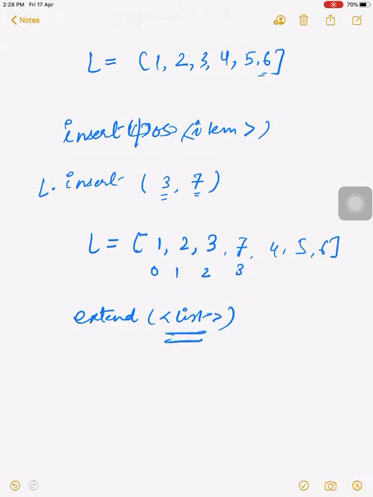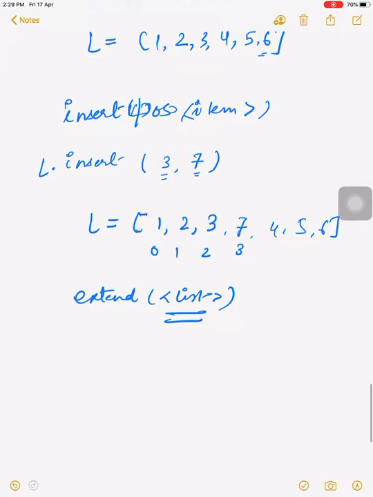Now next is the extend function. What is the purpose of the extend function? In the extend function, see, we will pass a list as the parameter.